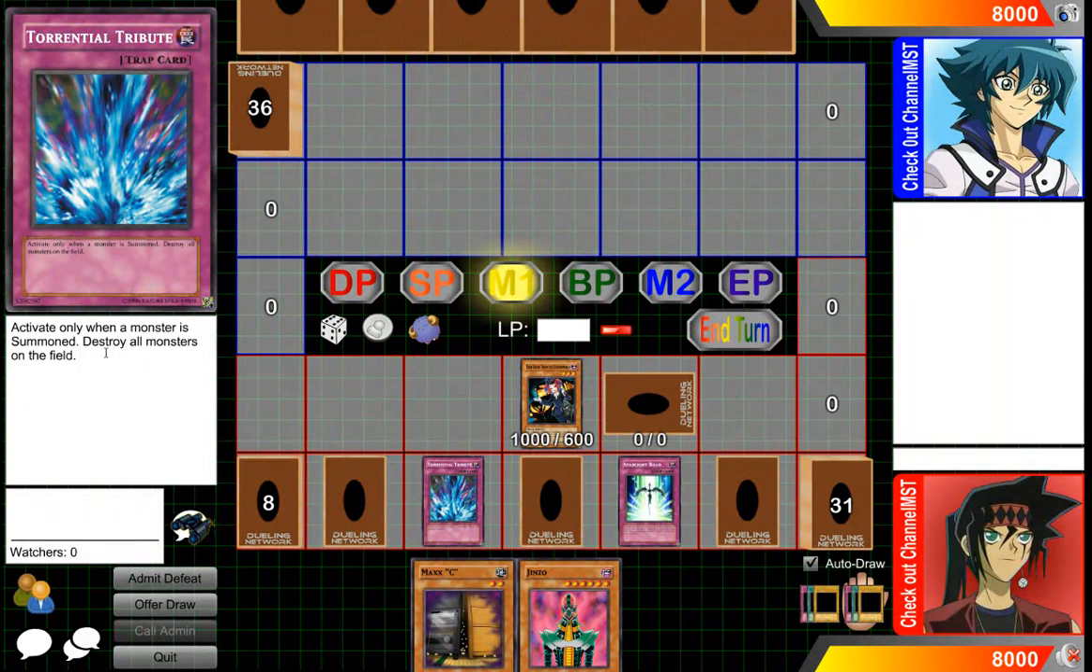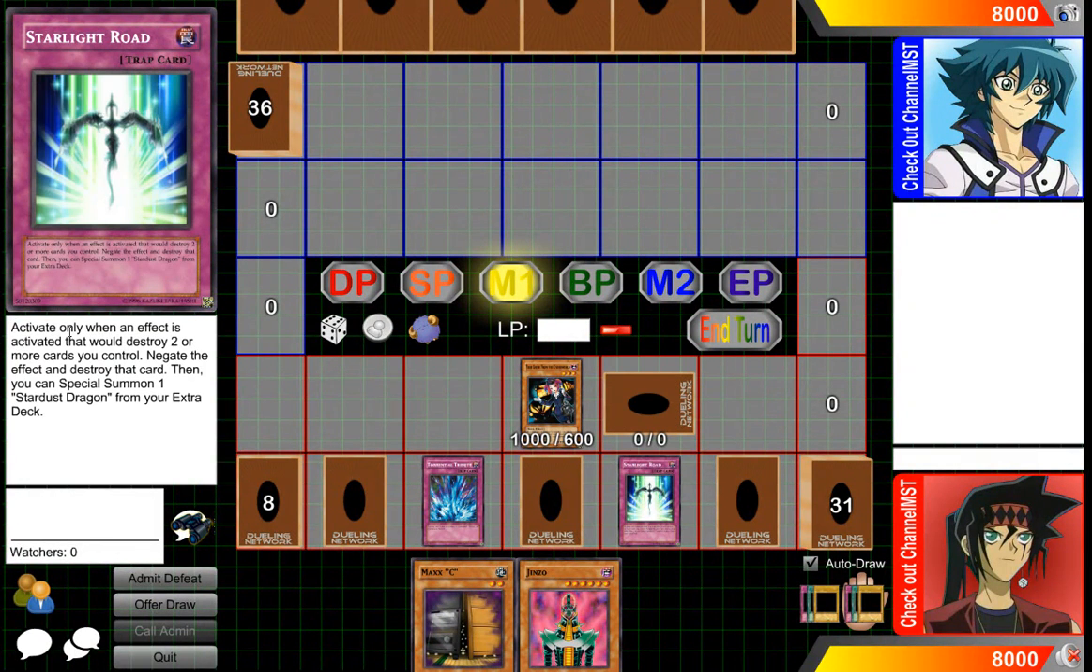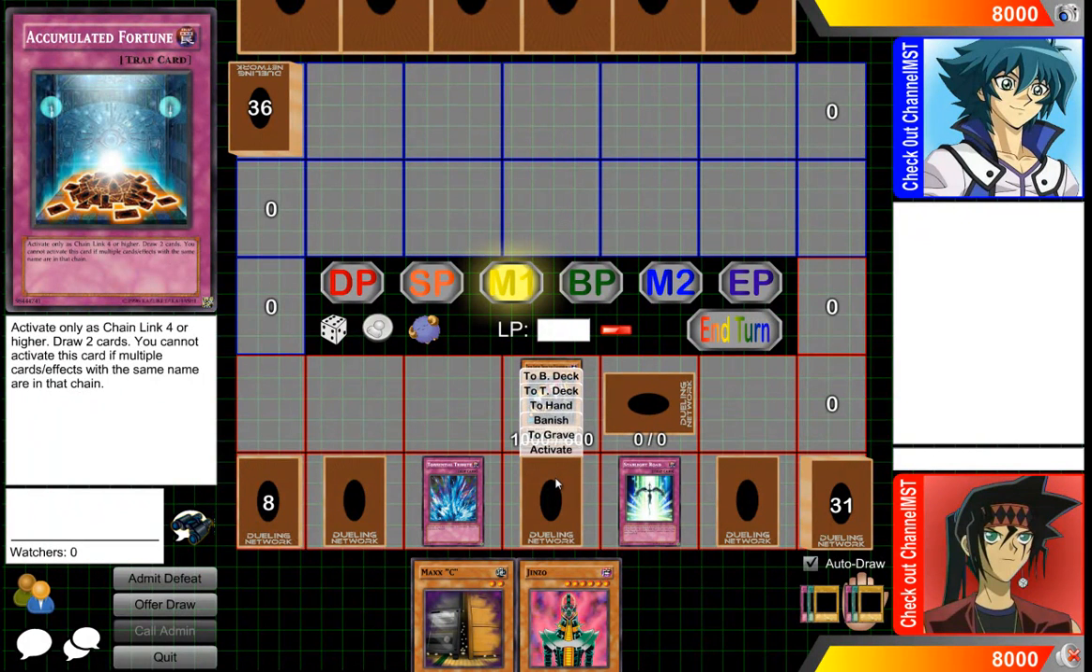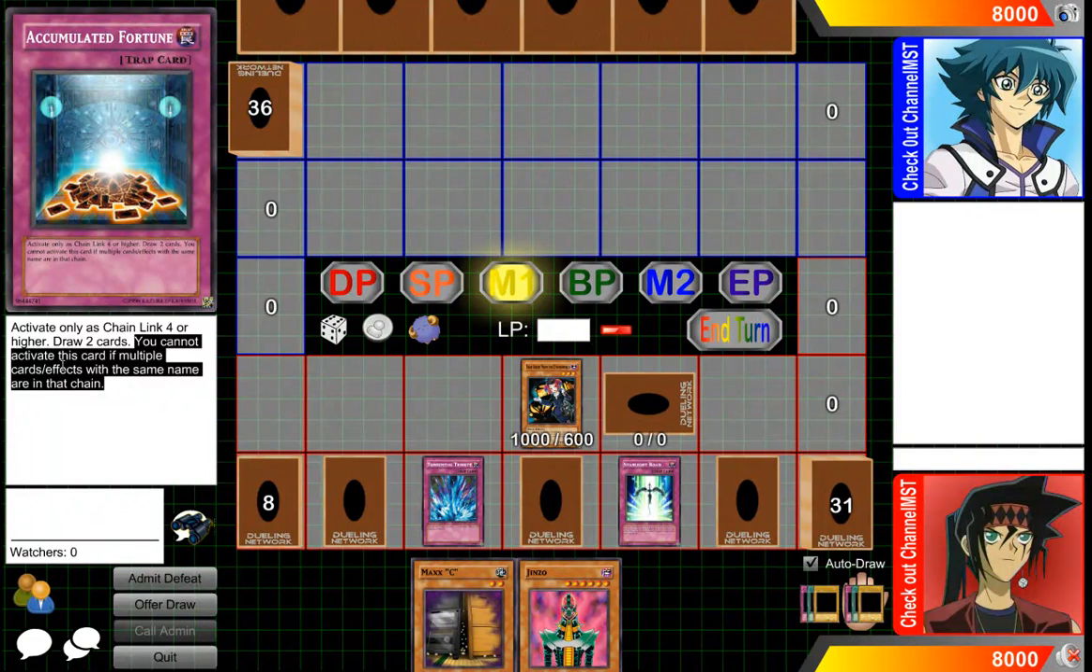And it'll be pretty specific. It'll say activate only when, or activate only when. These two, I guess, both have kind of the same writing on them, but usually they'll say something similar to this, or it'll be pretty obvious when it has a requirement. And there's also some conditions where you cannot activate this card if multiple cards with the same effect are in that chain.